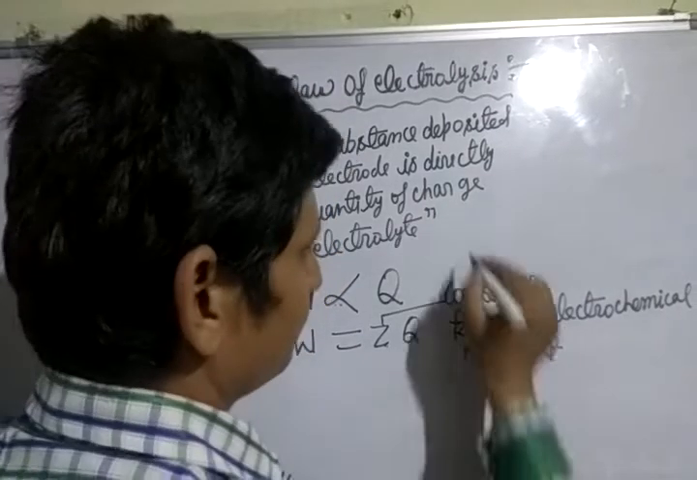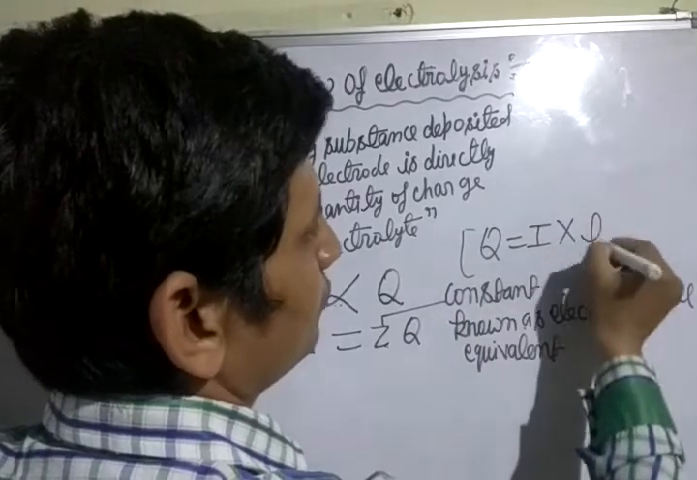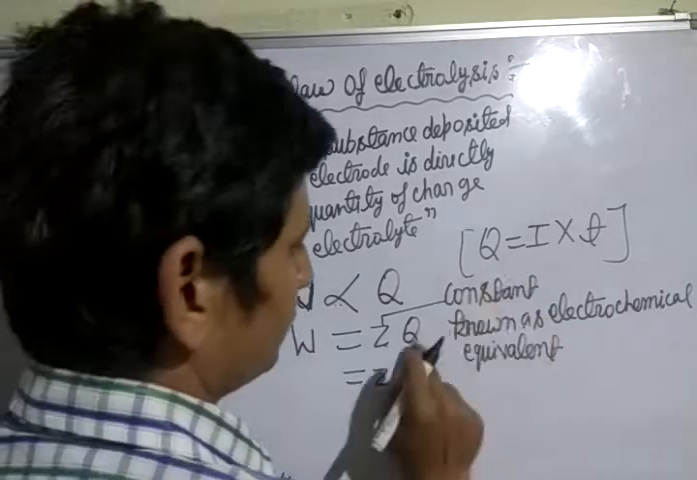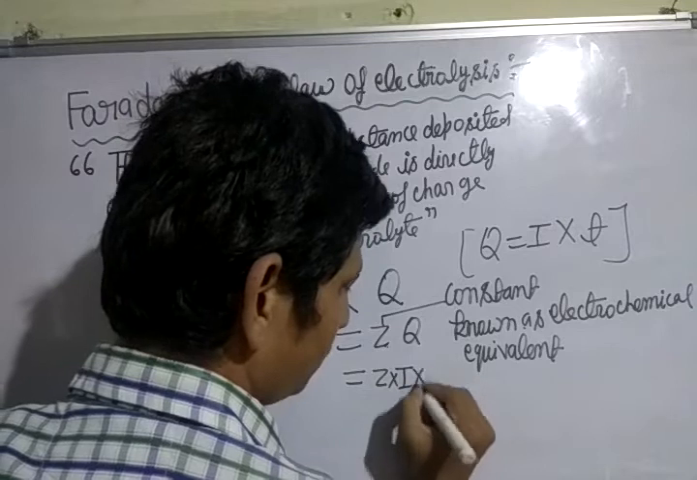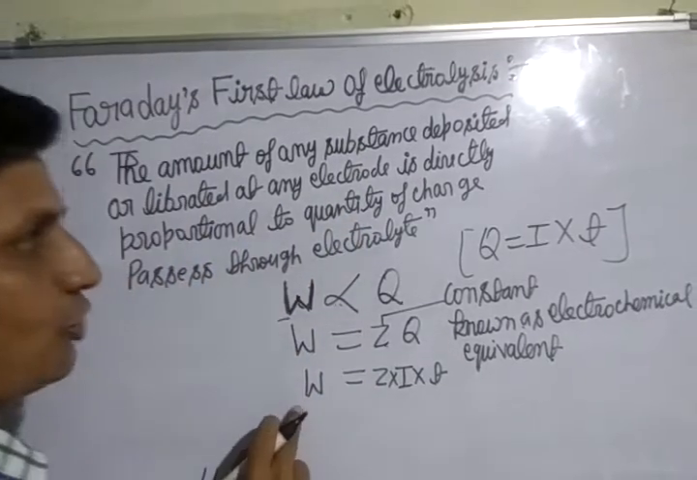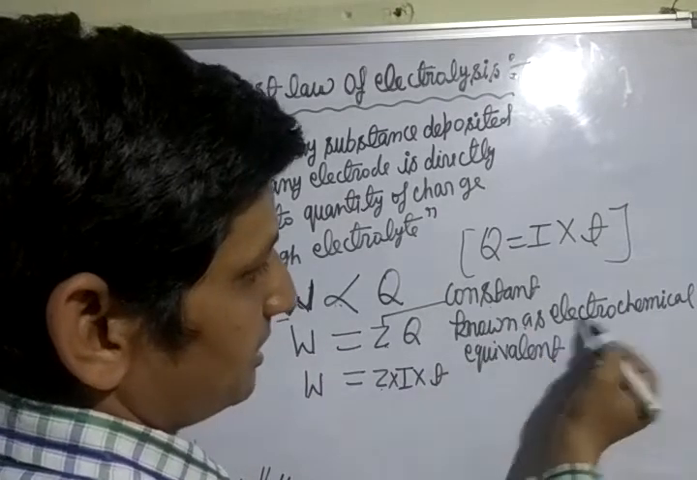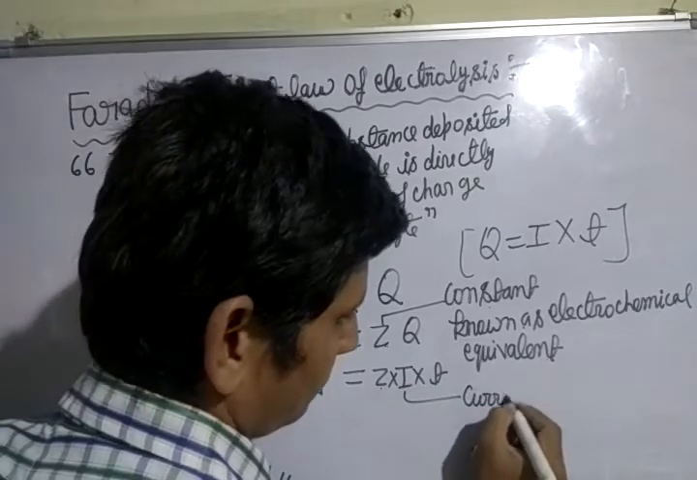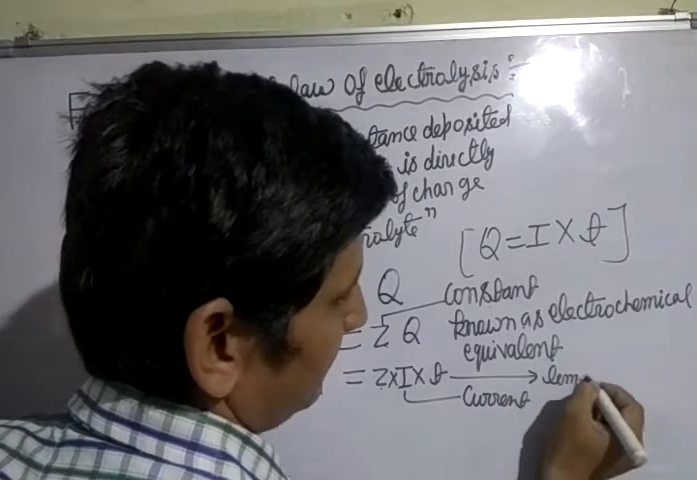Now you know very well students, Q is equal to I into t. Your physics teacher taught you. So in the place of Q we can write I t. It becomes W equals Z into I into t, where W is amount of substance deposited or liberated, Z is a constant known as electrochemical equivalent, I is current and t is time in second.